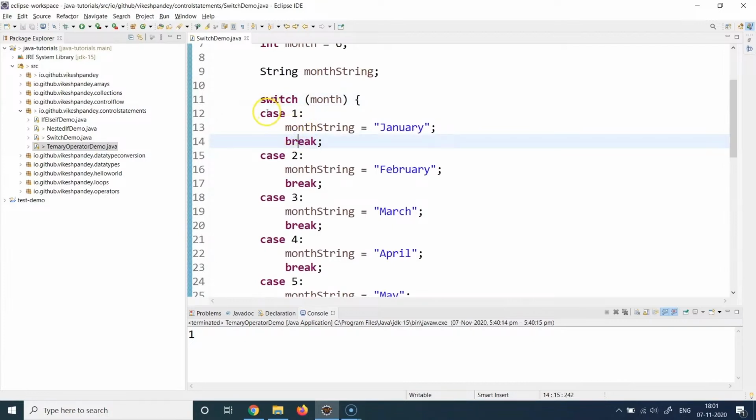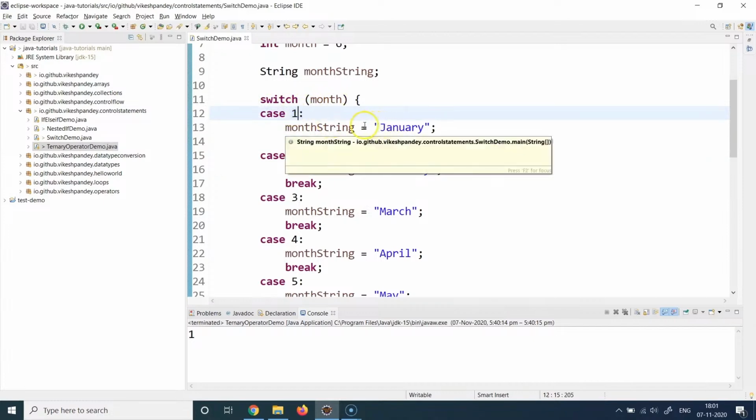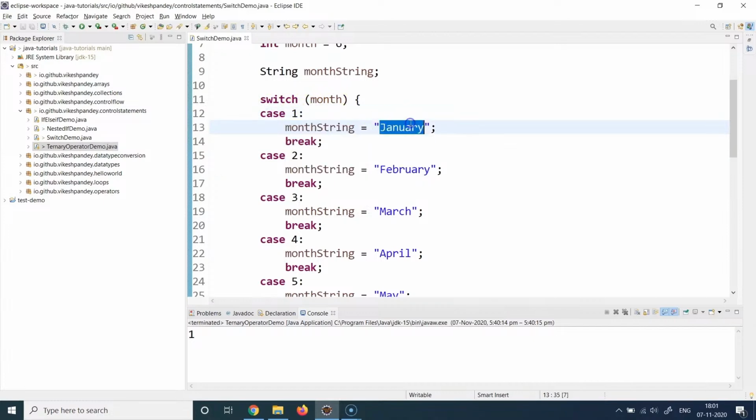So in this case, we are saying that if the month value is 1, which we denoted here as case 1, then store the value of the month string as January and break out of this particular code block because we don't need to execute any further. We have found a match. Then another case would be if the month value is 2. So you write case, which is a keyword, and then the exact expression value, the constant value, which is 2. And if that's the case, then month string becomes February.